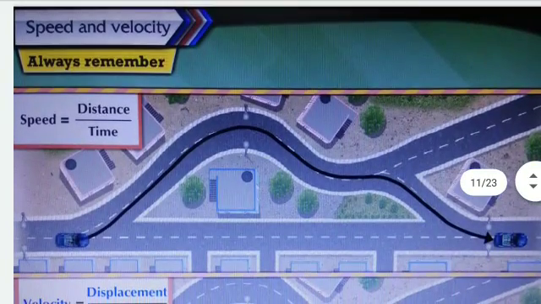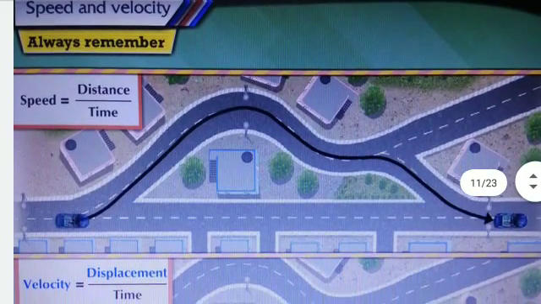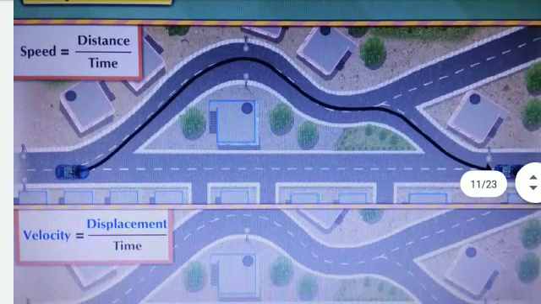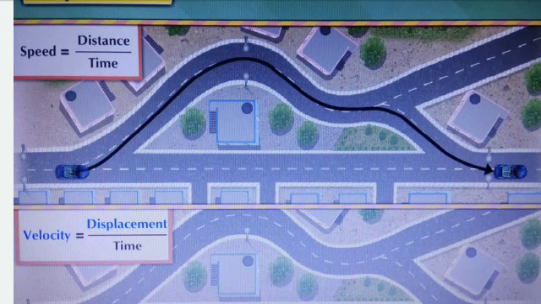Always remember speed and velocity. What is speed? Distance upon time. And what is velocity? Displacement upon time. And you know that distance is the length of the actual path traveled by an object in motion while going from one point to another. And displacement is the minimum distance between the starting and finishing point.